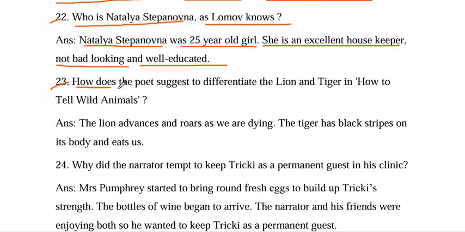23. How does the poet suggest to differentiate the lion and tiger in How to Tell Wild Animals?